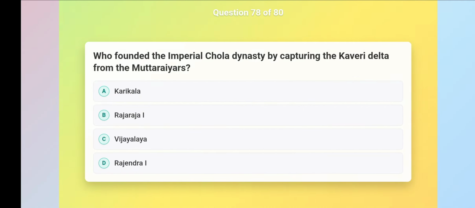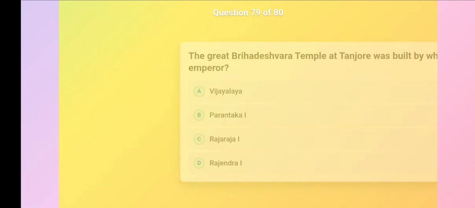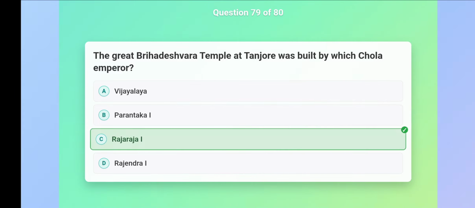Who founded the imperial Chola dynasty by capturing the Kaveri delta from the Muttarayas? Vijayalaya. The great Brihadeshwara temple at Tanjore was built by which Chola emperor? Rajaraja I.